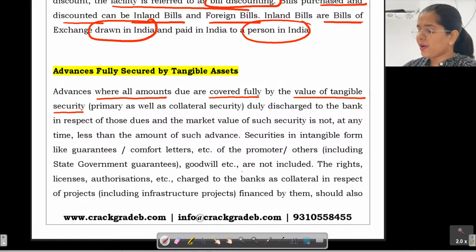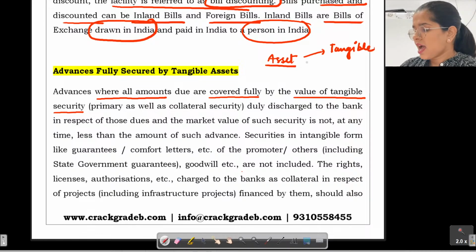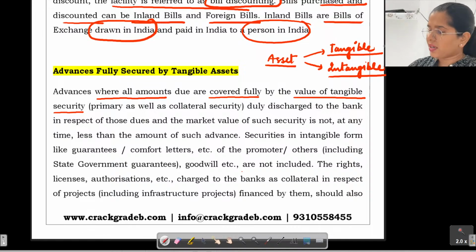See, I hope you understand that we have asset types. Okay, we have tangible assets and intangible assets. What are tangible assets? For example, your machinery is a tangible asset, right? Land and building, tangible asset.